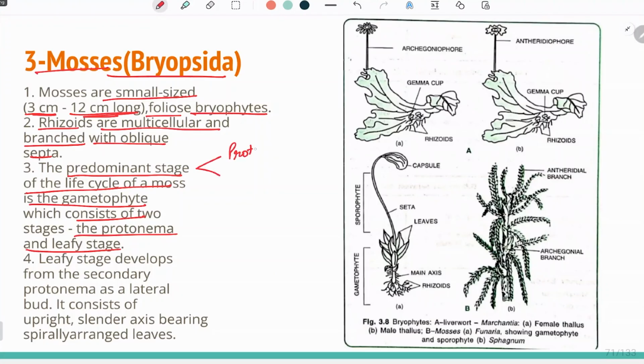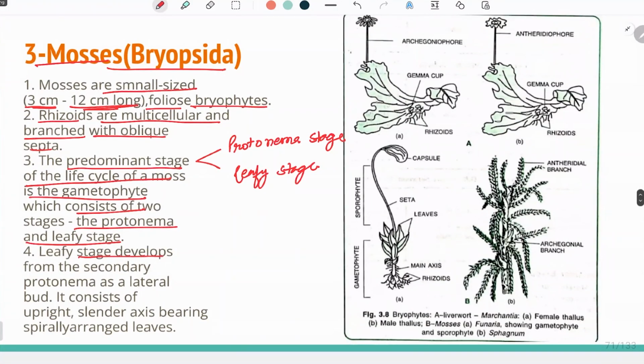One is the protonema stage and the other is the leafy stage. Now, the leafy stage develops from the secondary protonema as a lateral bud. The primary protonema will give rise to the secondary protonema, and when the secondary protonema gives rise to lateral buds, the leafy stage will be produced. It consists of an upright, slender axis bearing spirally arranged leaves. So there is an upright slender axis and a spiral arrangement of leaves in the leafy stage of the mosses, which are bryophytes.